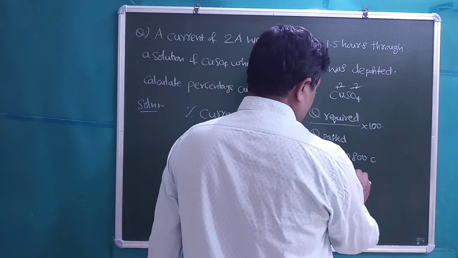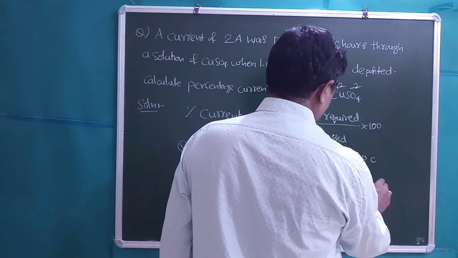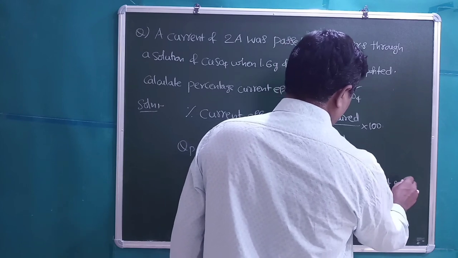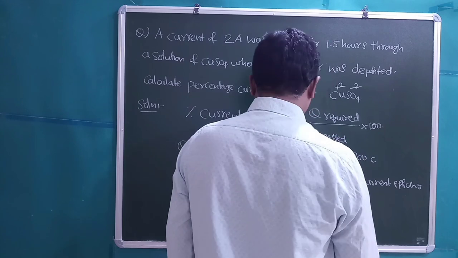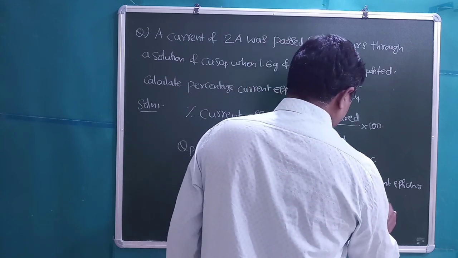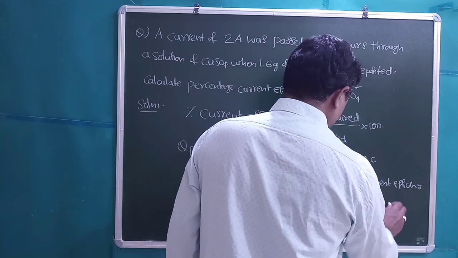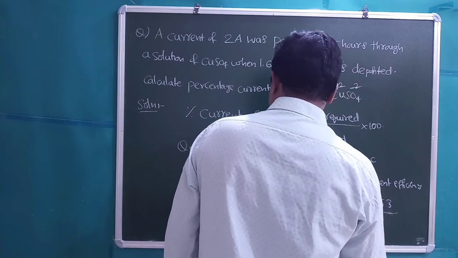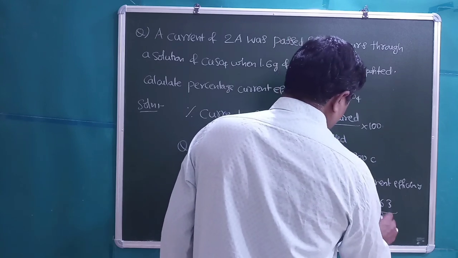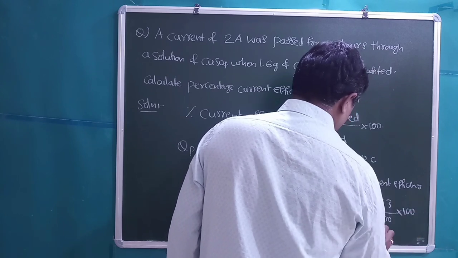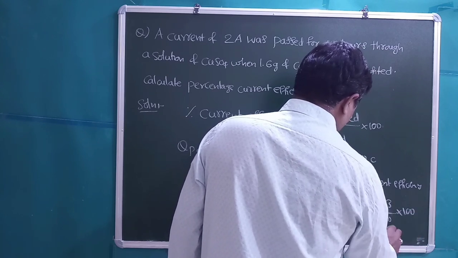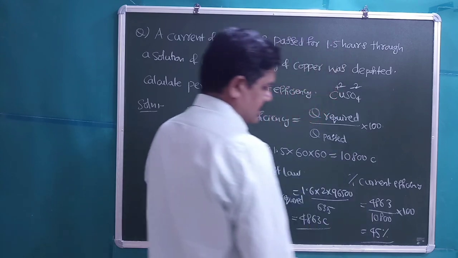Then percentage current efficiency is equal to the Q required, 4863, divided by Q passed, 10,800, into 100, which is approximately 45% current efficiency.